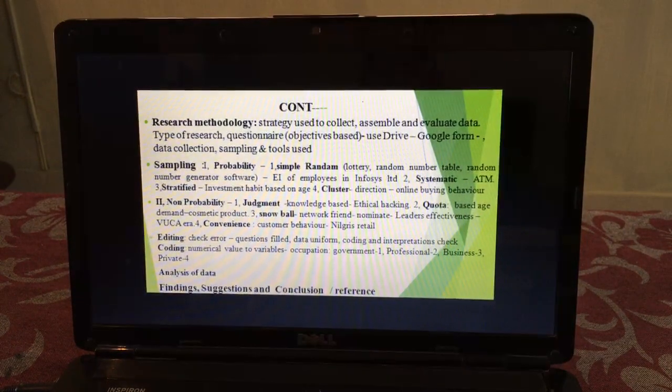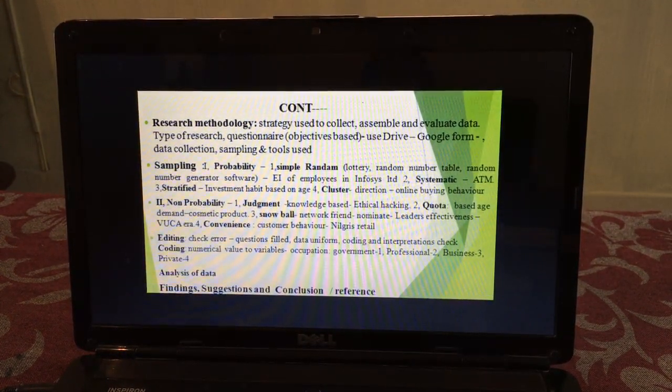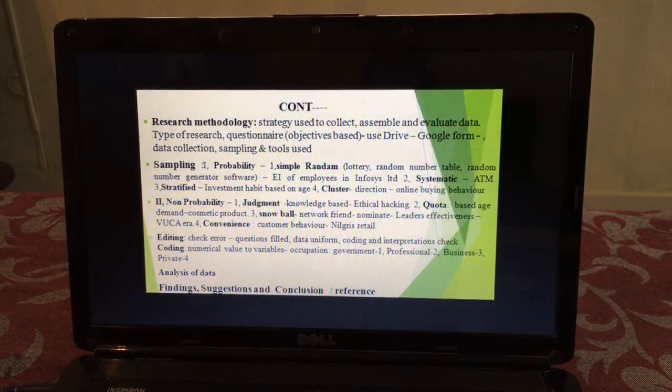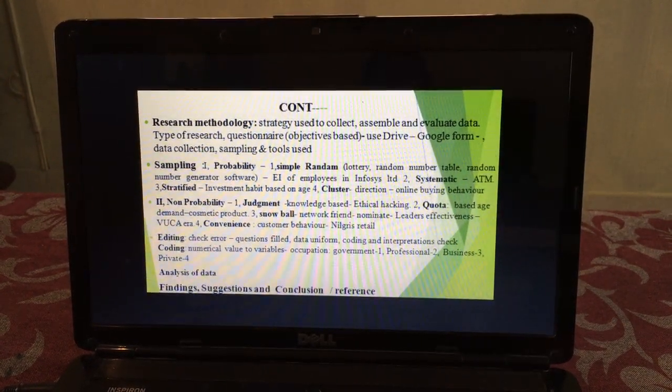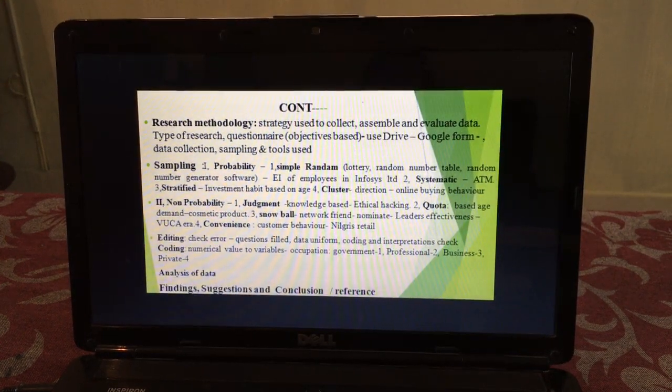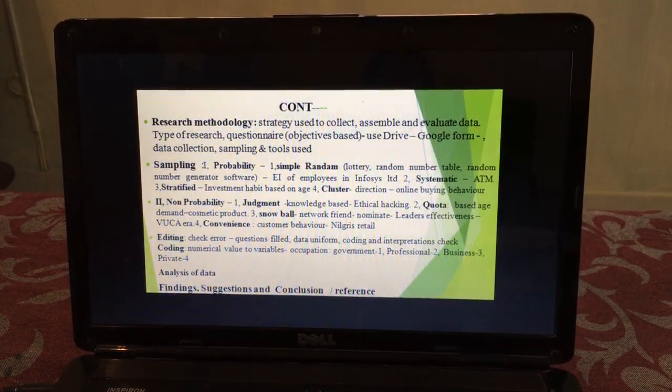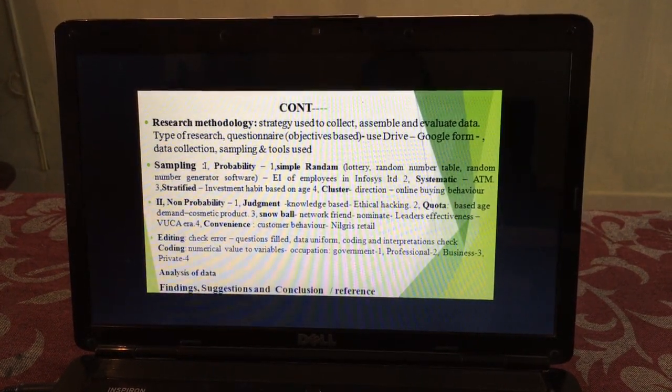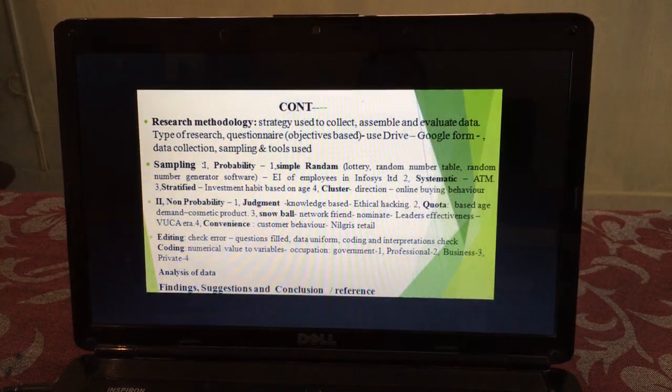Now just have a look at the PPT where I have given you the different probability sampling methods: simple random sampling, second one is systematic sampling, third one is stratified sampling, and the last one we call cluster sampling. So these are the 4 types we have under probability. Under non-probability we have judgment sampling, quota sampling, snowball sampling, and the last one is called convenience sampling. I hope you are clear about this.